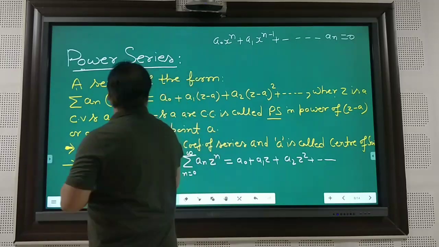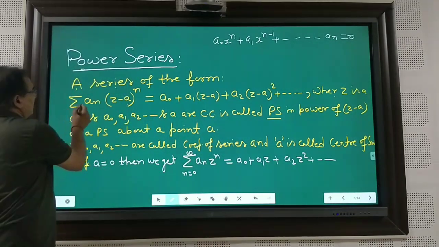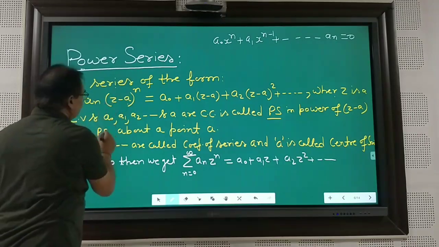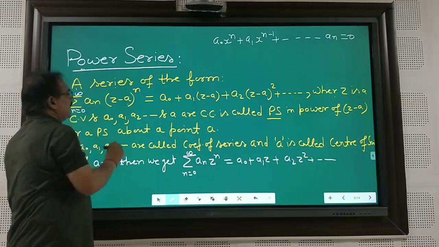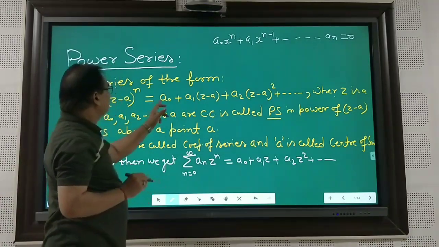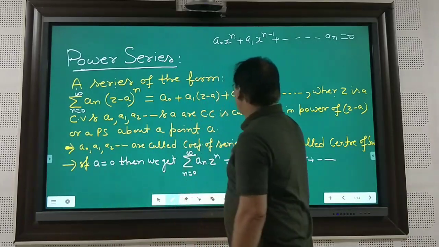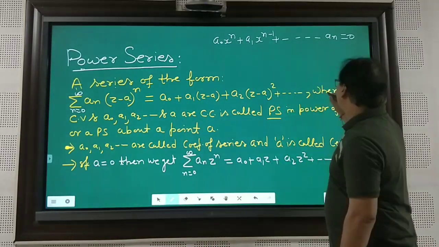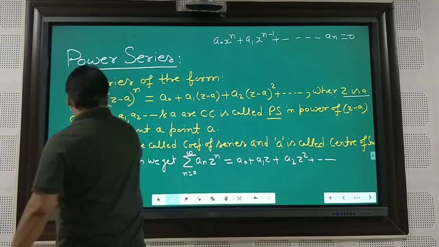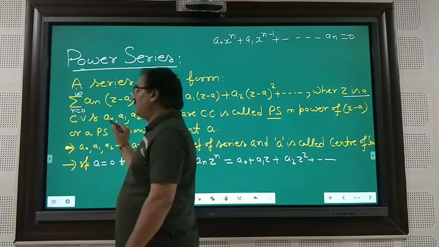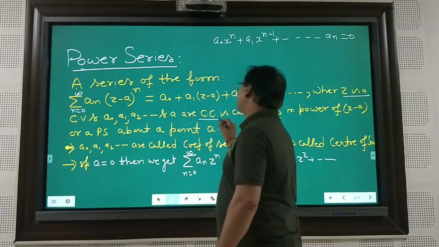So here a series of the form summation of an (z - a)^n, where n of course goes from 0 to infinity. So this is an infinite series. This may be written as a0 + a1(z - a) + a2(z - a)^2 and so on, where z is a complex variable and all the coefficients a0, a1, a2 and so on are complex coefficients.